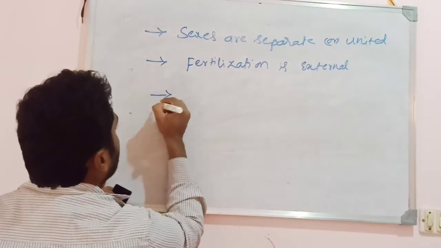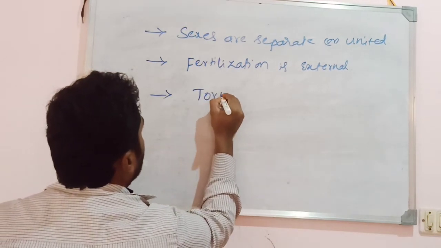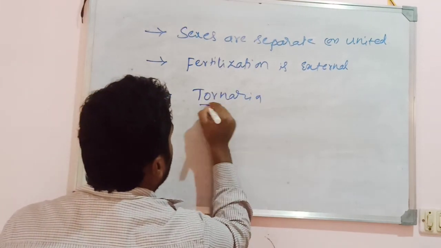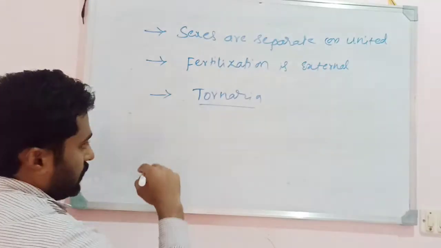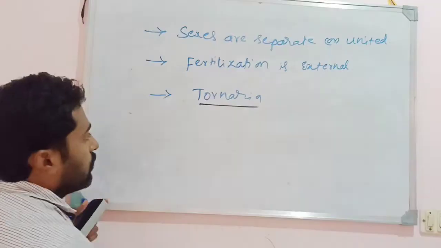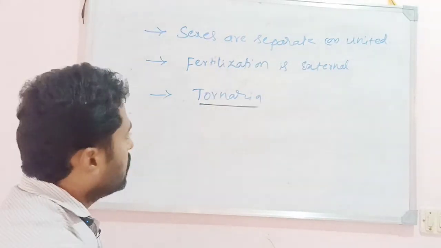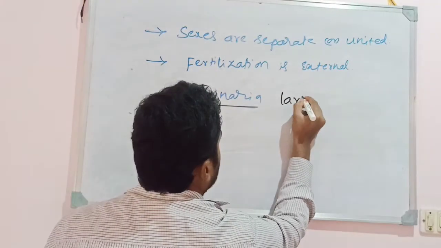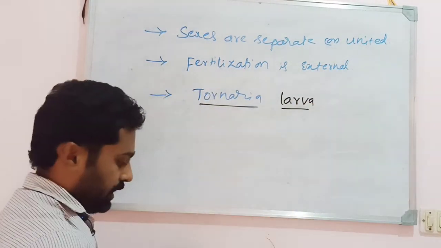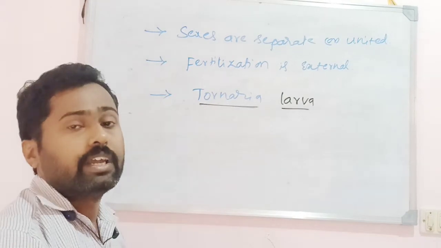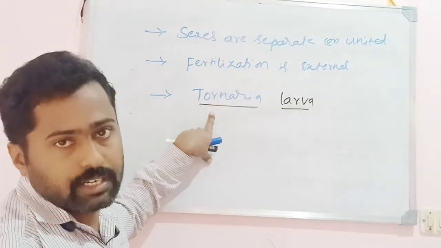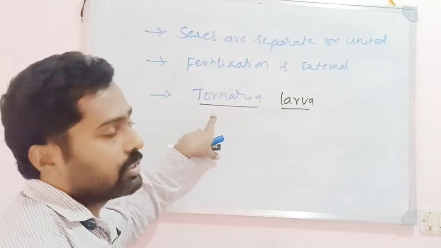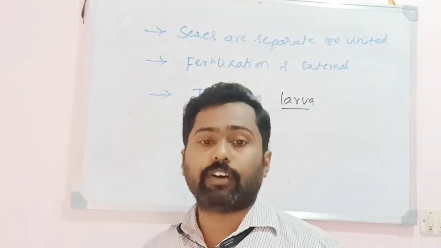And the development includes a larval stage, called the Tornaria larva. This larva is found in Hemichordata, not in Echinodermata. Hence the development is indirect, including a larval stage called the Tornaria larva. Okay, so this is about the general characters of the phylum Hemichordata.